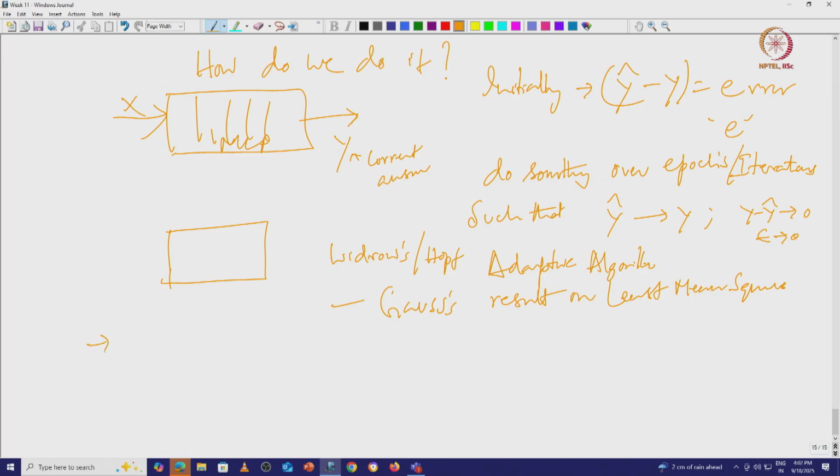So, look at y minus y cap, which is error, but not E, but E squared, square the error.